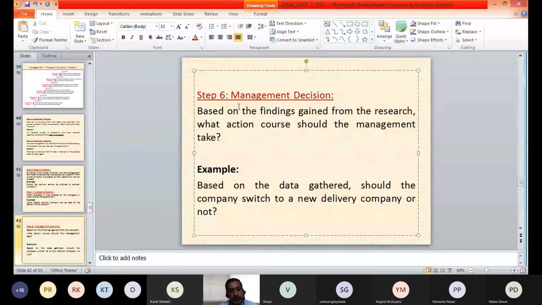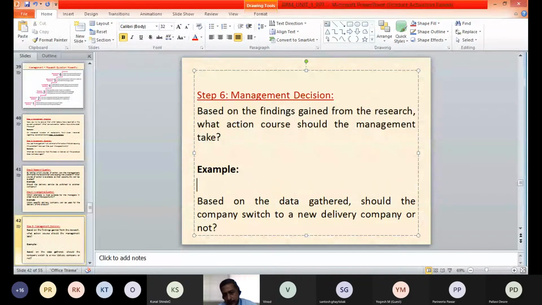So based on the different findings which are obtained through that research, what actions should the management take? What action is to be taken? In our example, which we have discussed, based on the data which is obtained, should the company switch to a new delivery company or not?